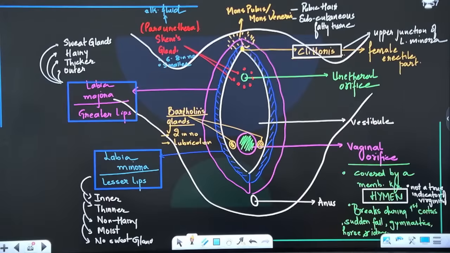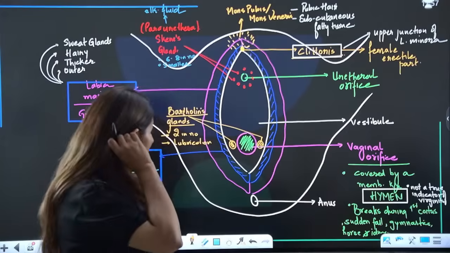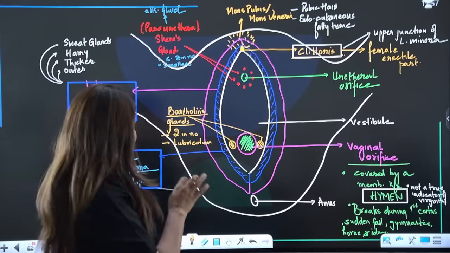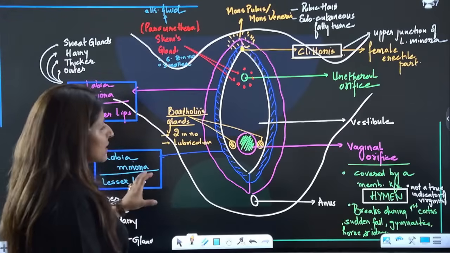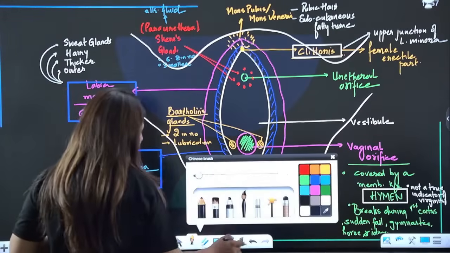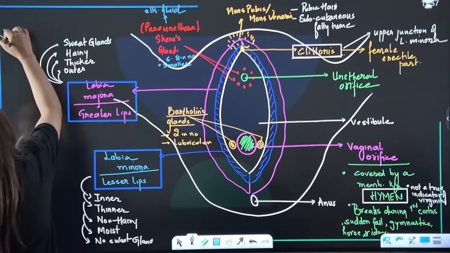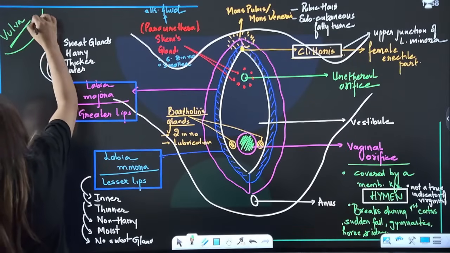Cowper's gland, right Lakshya. So we have Cowper's gland, also known as bulbourethral glands in males, serving the same purpose of lubrication. Is this clear? So this is how our external genitalia looks like, which is known as vulva. This is vulva, the external genitalia of females.